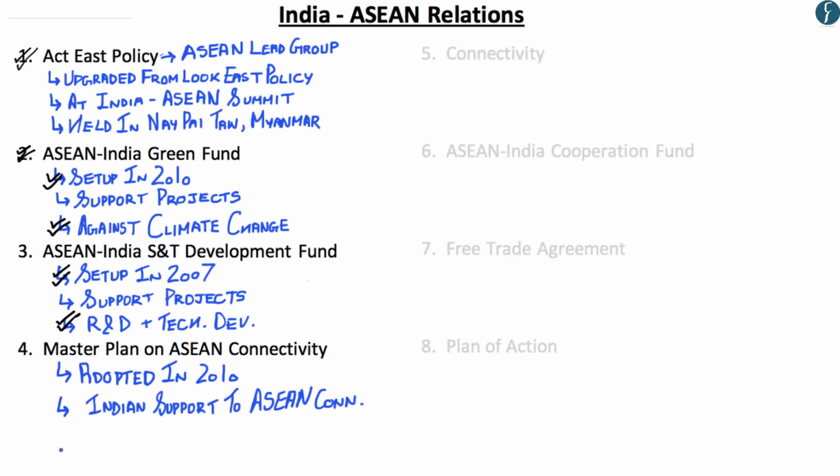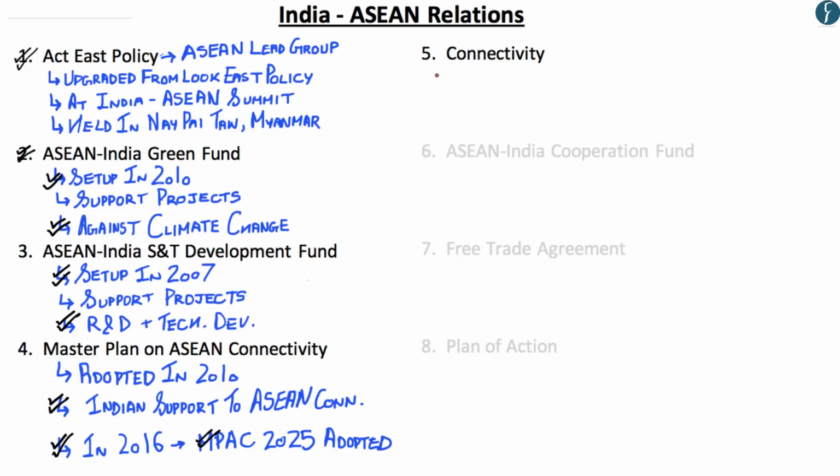Now in the year 2016, at the 28th ASEAN Summit, the Master Plan on ASEAN Connectivity 2025 was adopted and replaced the earlier Master Plan on ASEAN Connectivity of 2010. So hopefully you understand the purpose of the Master Plan on ASEAN Connectivity. You also understand its most recent development in 2016. Now moving on to the next point.